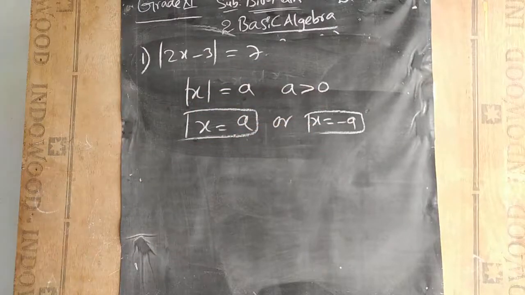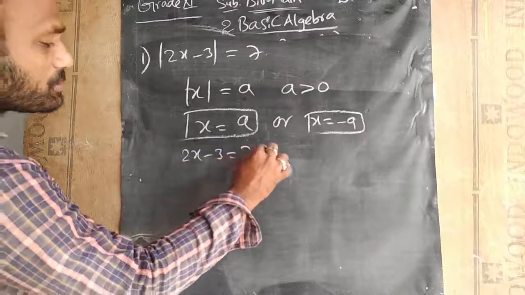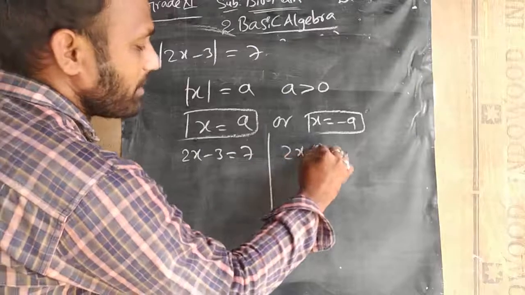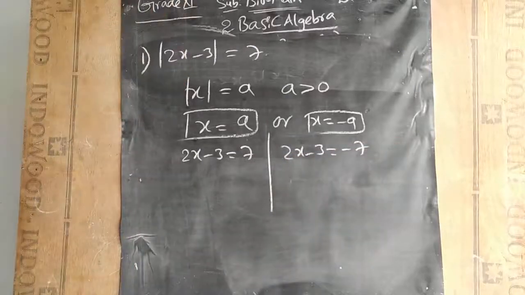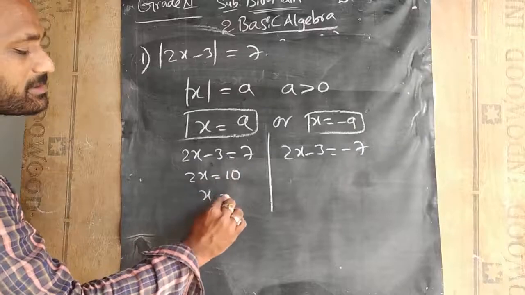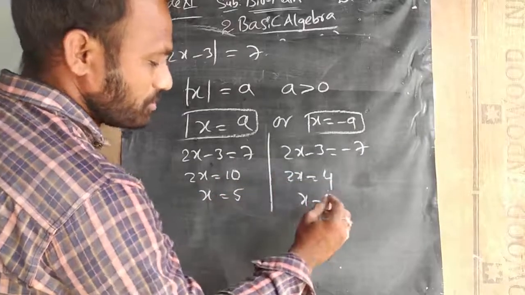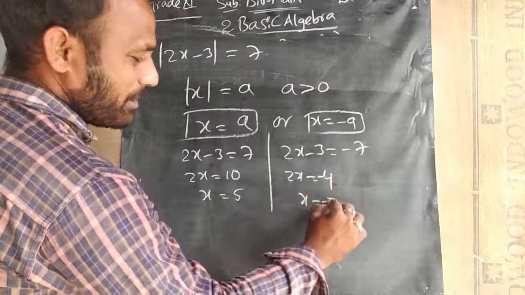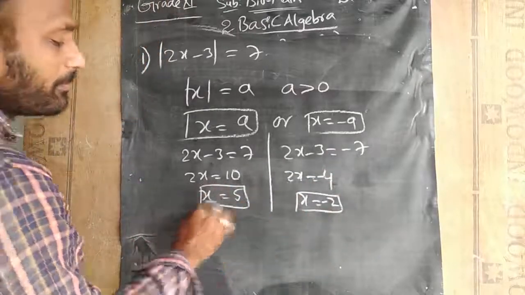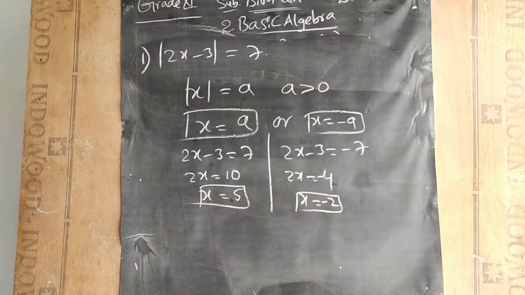By applying that rule, we can write 2x minus 3 is equal to 7 or 2x minus 3 is equal to minus 7. If I transpose, 2x is equal to 10, so x is 5. Here 2x is equal to minus 4, so x is minus 2. So it is going to take the values 5 or minus 2. Based on the same pattern, let us do another question.